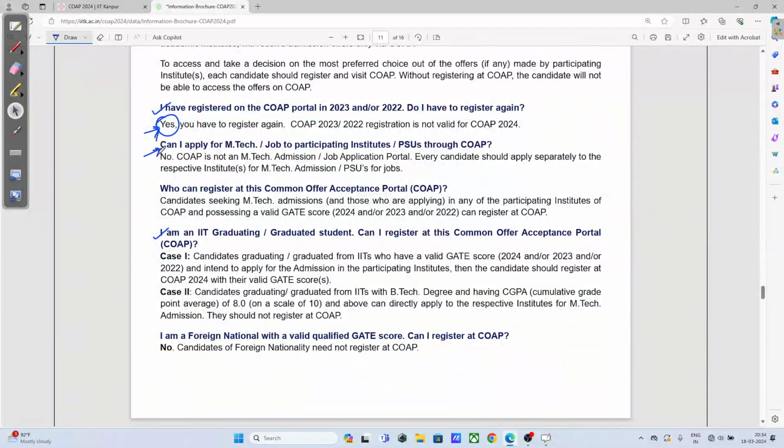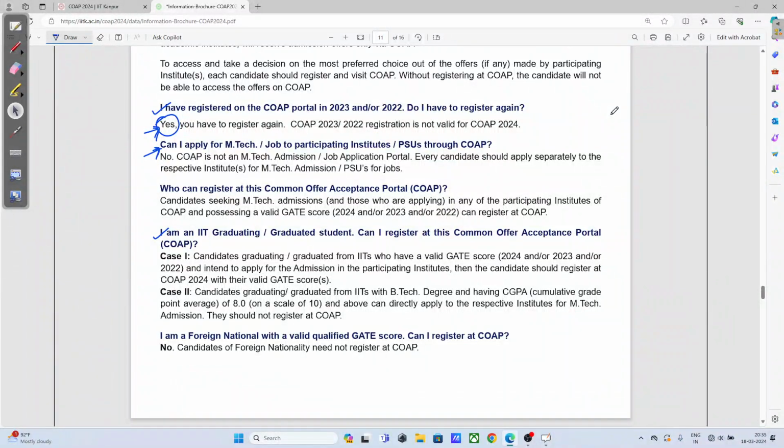One more question: can I apply for M.Tech or a job to a participating institute or PSU through COAP? No. COAP is basically a common time window, for your intimation that you are going to accept the following seat.